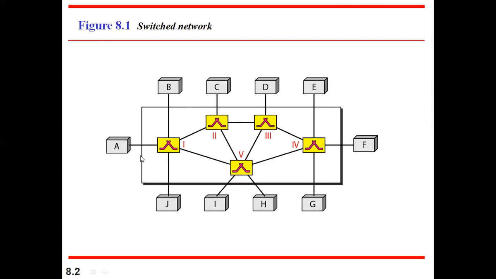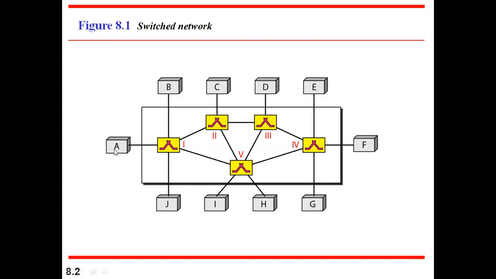But here we don't have any point-to-point link. We are connecting all the hosts with the help of switches. Switches act like connecting devices. They will connect one device to another device with the help of connecting wires. Here the source A is connected to switch 1, and similarly switch 2, switch 3 and so on are all connected to one or the other host. So we have formed the network.